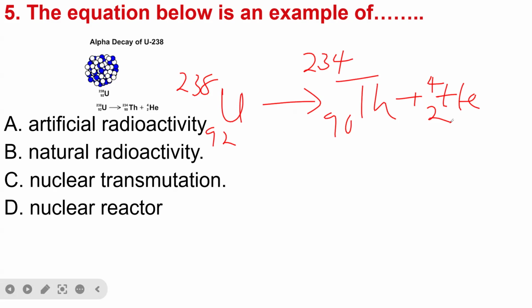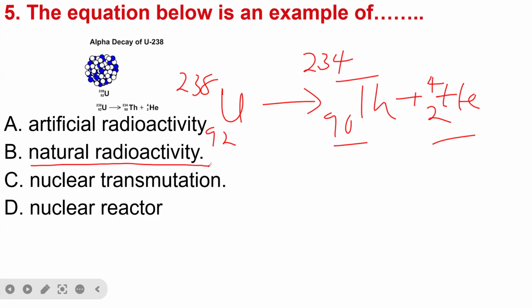So if you look at this reaction, it spontaneously disintegrates to produce thorium and helium. So this means that it is natural radioactivity, because it is not bombarded by any particles before it undergoes the disintegration. So it means that it is natural radioactivity because it is originally unstable. So it breaks down into fragments and generates other heavy nuclear atoms.